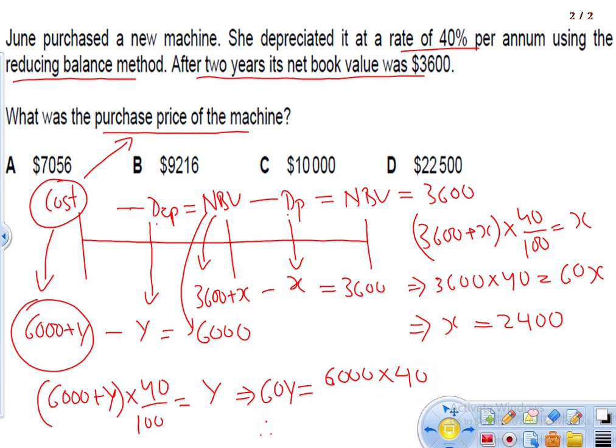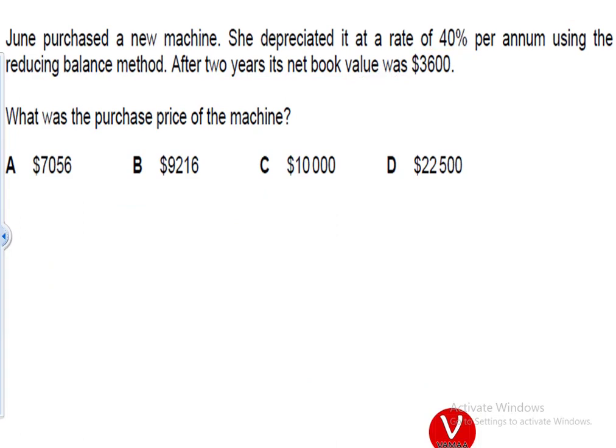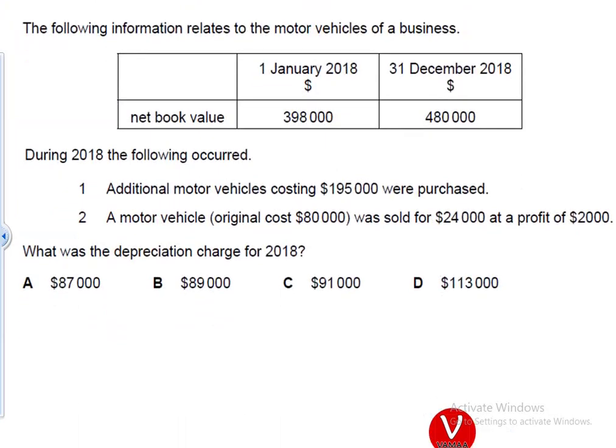Therefore y equals 4000. So if y is 4000, then 6000 plus 4000 will give me 10,000. So the correct option is 10,000. The value of the machine that she bought was 10,000. Let's verify our answer. C, 10,000. Okay, let's move on to the next question.